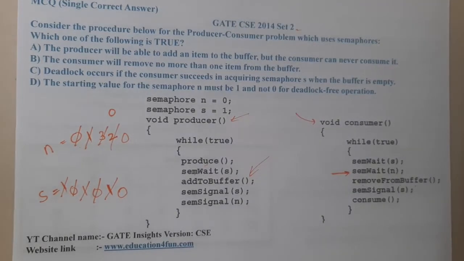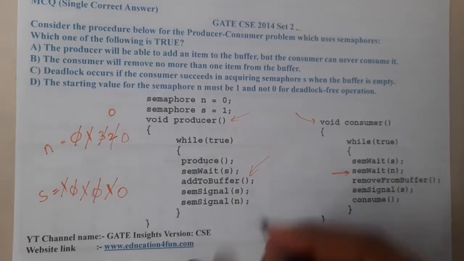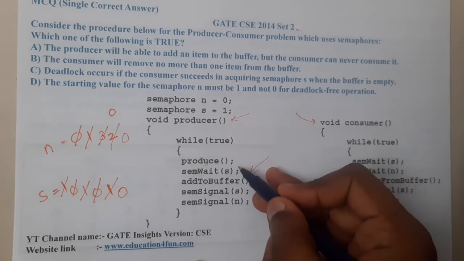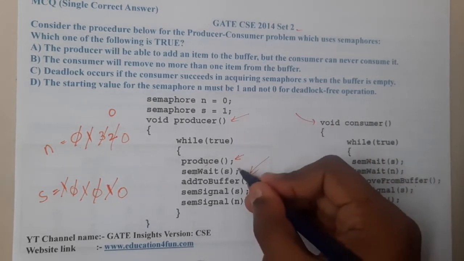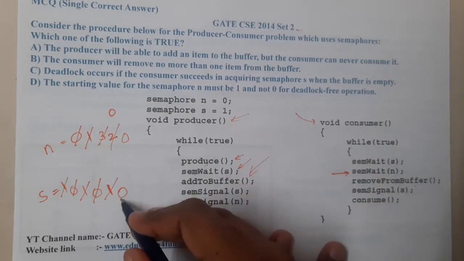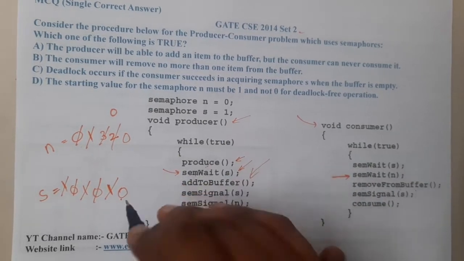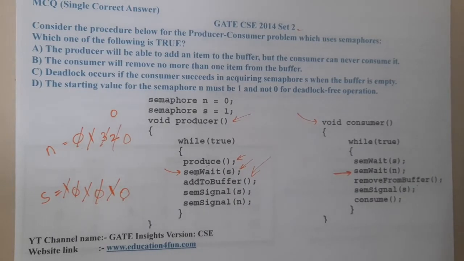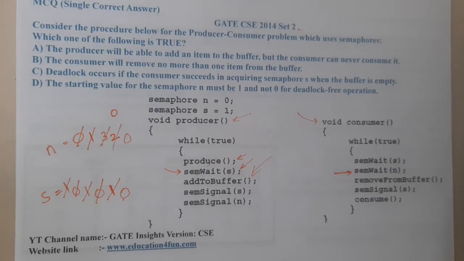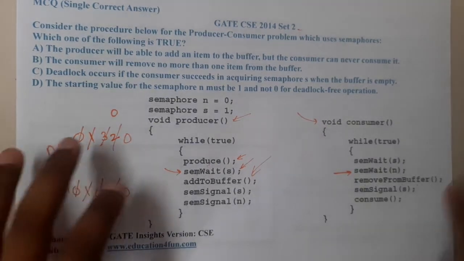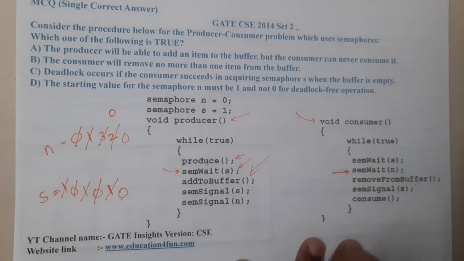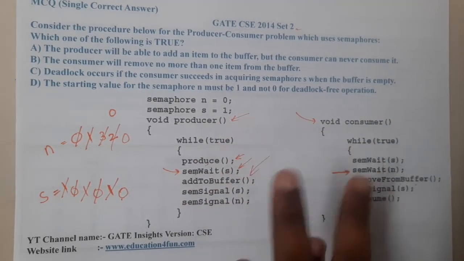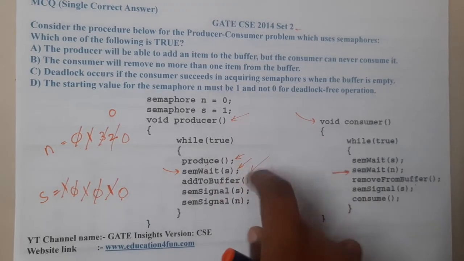Now assume the producer wants to produce something. The producer starts and produces the item, and to put that item in the buffer he needs to wait on s. But the value of s is 0, so now he is in a trap. Indirectly, this is one of the possible scenarios and it might lead to a deadlock. Now let us check the options. The rest of the things are perfect. If everyone is executing in a normal way it's okay, but whenever the context switches are a bit crazy, it will lead to a deadlock.